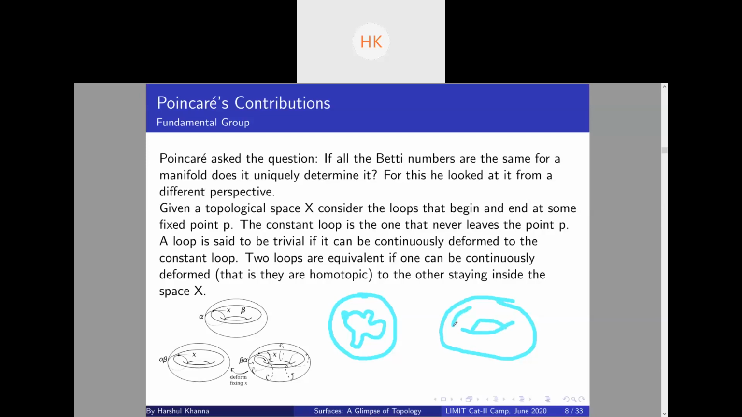Suppose I take this curve and start contracting it. I can never reach a single point, right? Similarly, for this curve, I can never reach a single point on it. So essentially, this surface is different from this surface. Now, continuous deformation of loops is called homotopy. So this curve is never homotopic to this curve.